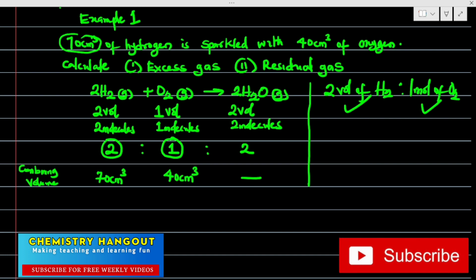I want us to get the reacting volume now. We are getting the combining volume, but how do we get the reacting volume? Take note of these very particular numbers I circled. 2 to 1. You see that? Now, if the reaction is in the ratio 2 to 1, it means that if I am using 70 centimeter cube of hydrogen, what volume of oxygen will I be needing?